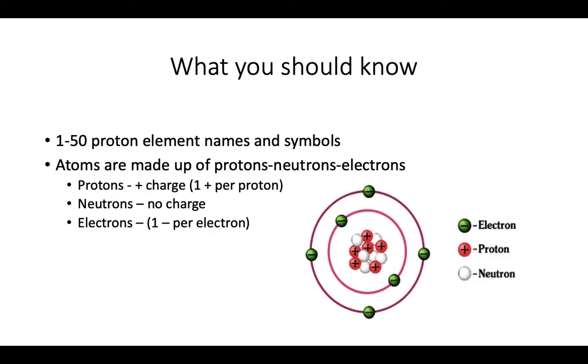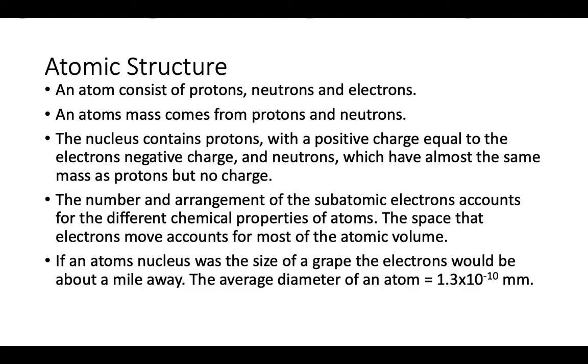You should also know the mass: a proton weighs 1, a neutron weighs 1, an electron weighs 0. And you should know that the protons that weigh 1 and the neutrons that weigh 1 are in the nucleus, and that the electrons are in what's called the electron cloud, or the electron rings. Here it is just in case, but I'll say it one more time.